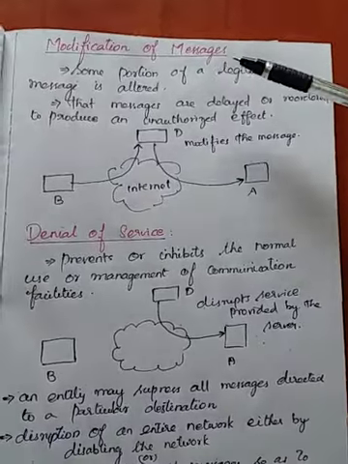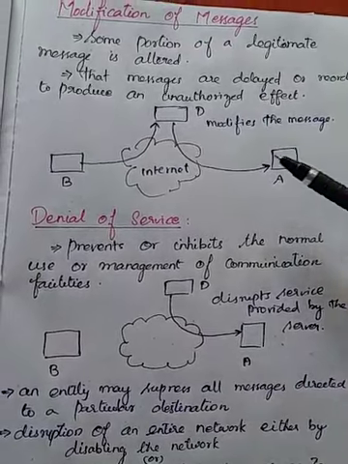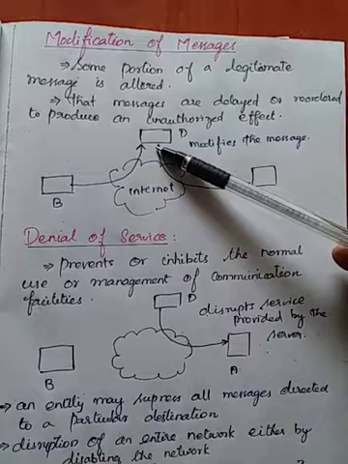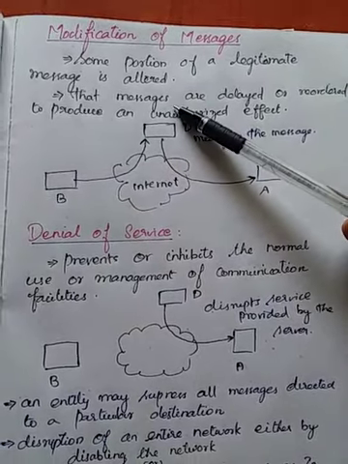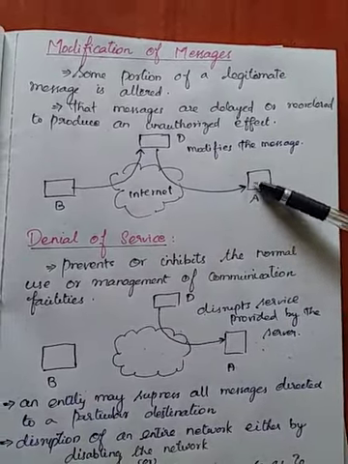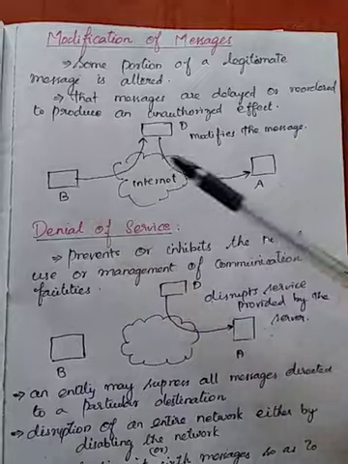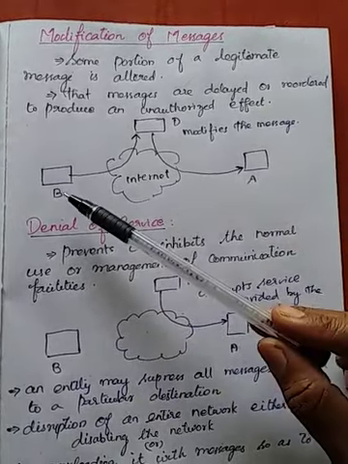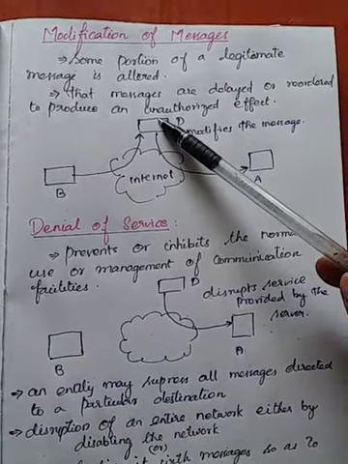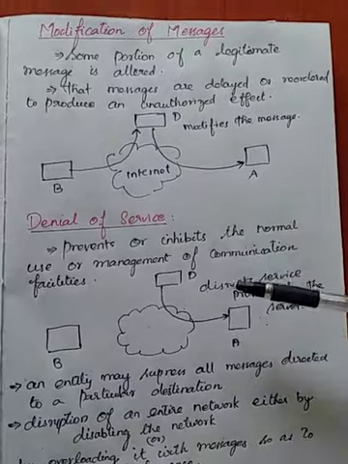And the third one is modification of messages. Here B intends to send information to A. The intruder D, that is a person in the middle, an intruder or unauthorized person, gets that message, makes some small changes in it, and then it is transmitted to A. A will think that the message was originally sent by B, but some modification is done by D. It is not known to both B and A. B is not aware of the modification made by D, and A does not know that there is a middle person D making changes which affect the originality of the message sent by B. This is modification of messages.